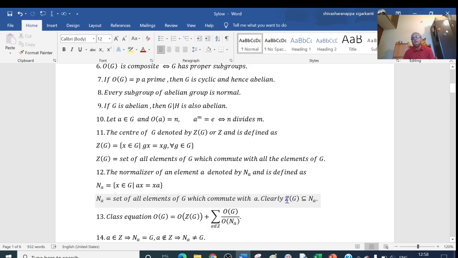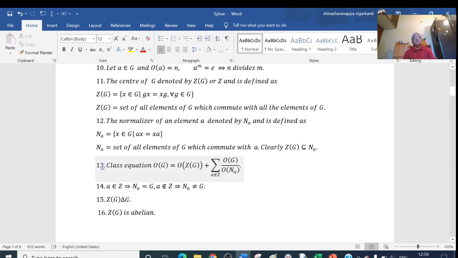And clearly, the center Z(G) is a subset of N(A), because if any element, say x, belongs to Z, it means x commutes with all the elements of G. Then, in particular, it commutes with A. Therefore x belongs to N(A) also. Therefore we get Z(G) is a subset of N(A). The center of group G is a subset of the normalizer of A.